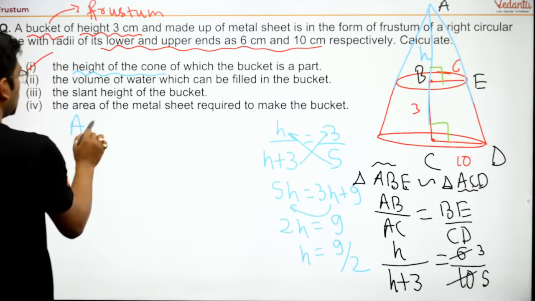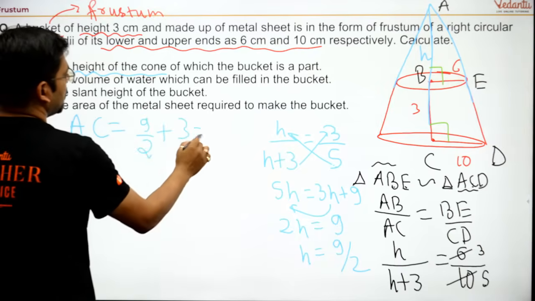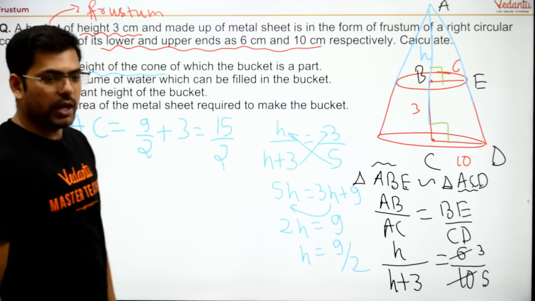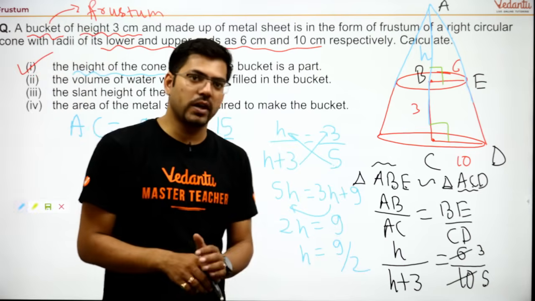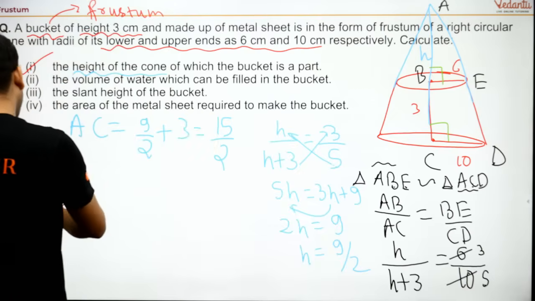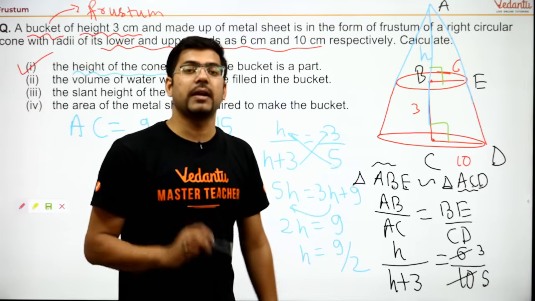This will be AC. So AC's value will be 9 by 2 plus 3, which means that is equal to 15 by 2. Are you all able to understand what I said right now? It is a good question, although it looked easy, it was a very nice question. Here you have to apply the similarity of triangles.